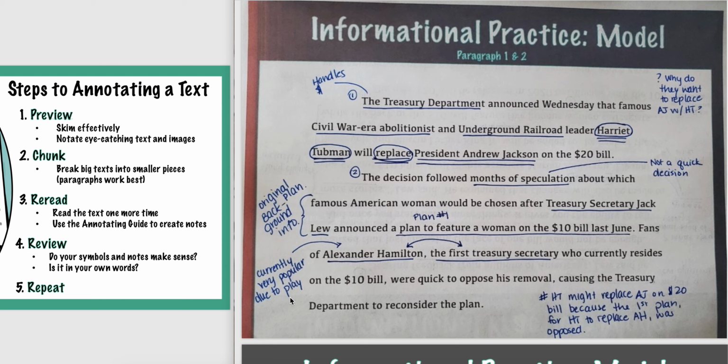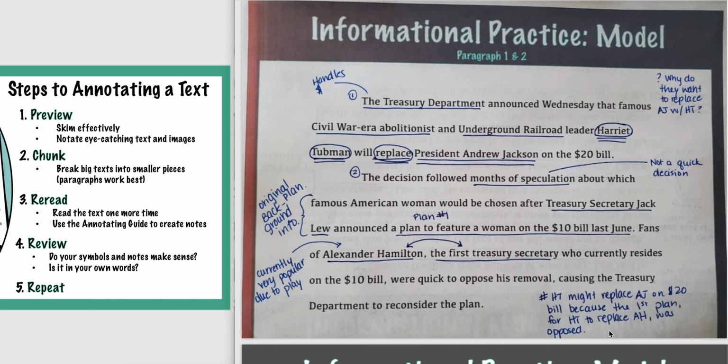So now I can create my hashtag. So Harriet Tubman, and I'd use HT because remember I told you use symbols and annotations that work for you, might replace Andrew Jackson, AJ, on $20 bill because the first plan for Harriet Tubman to replace Alexander Hamilton was opposed.